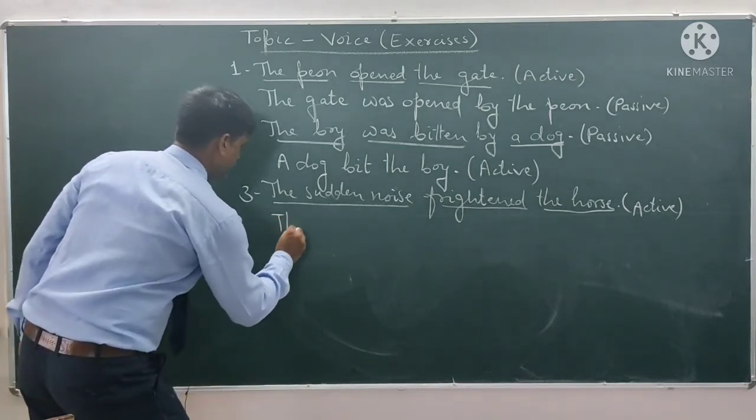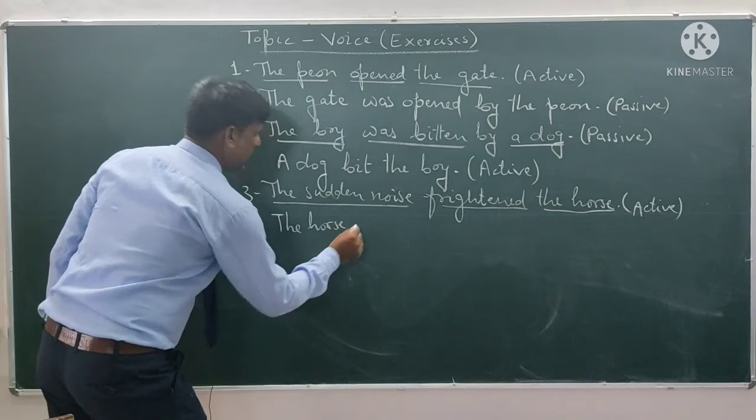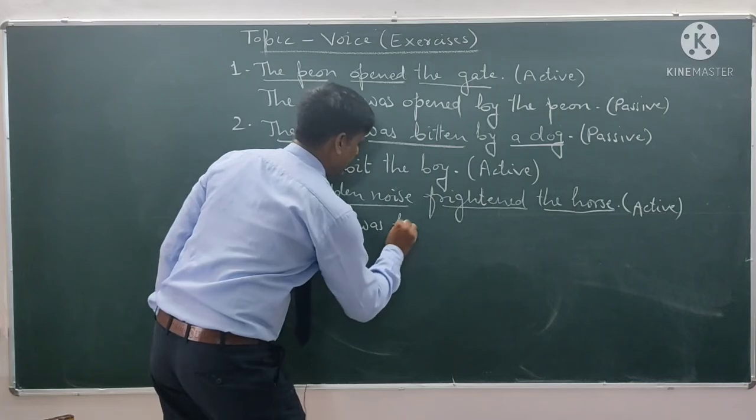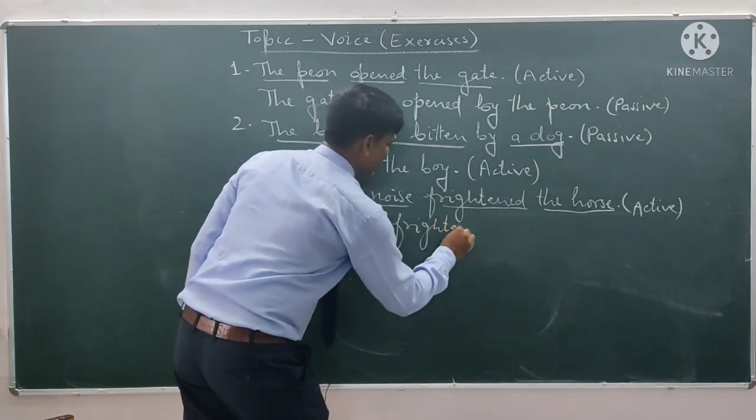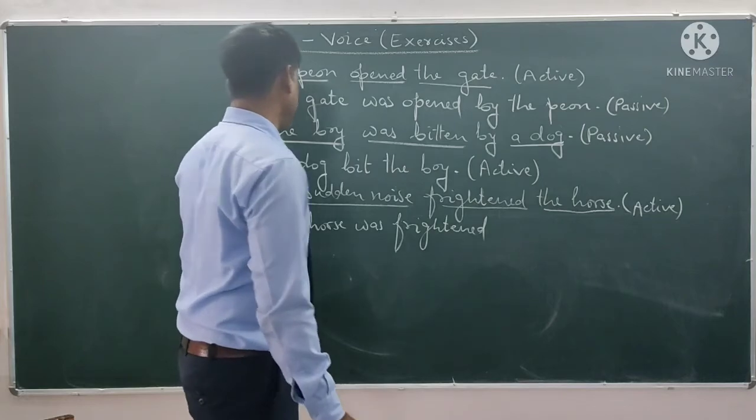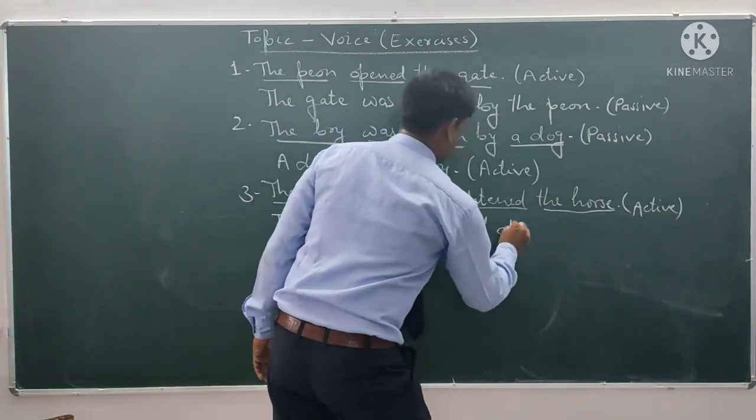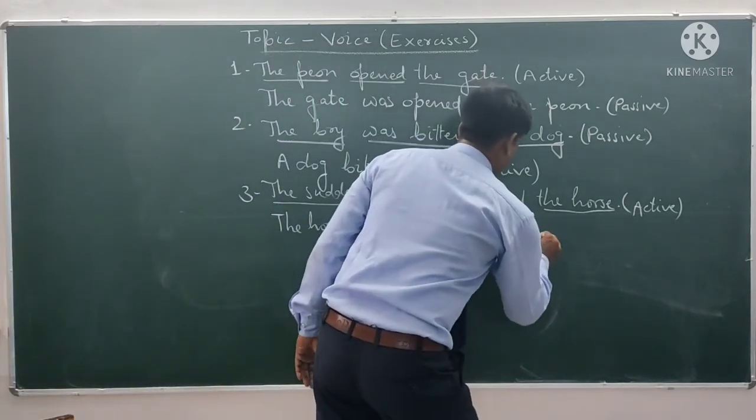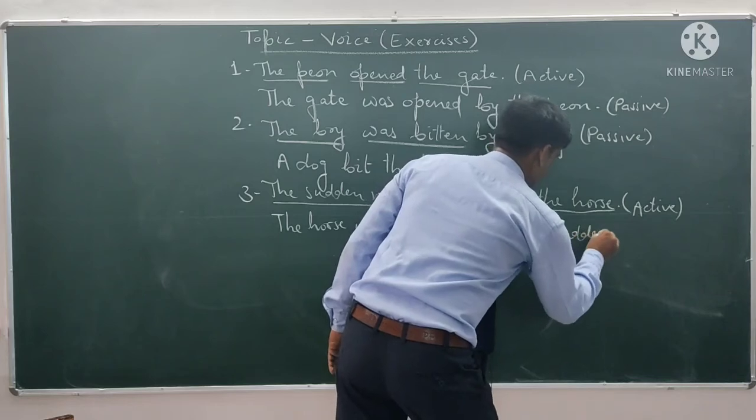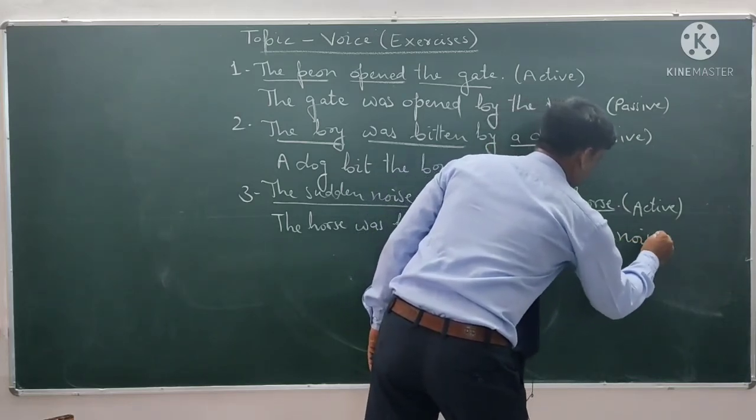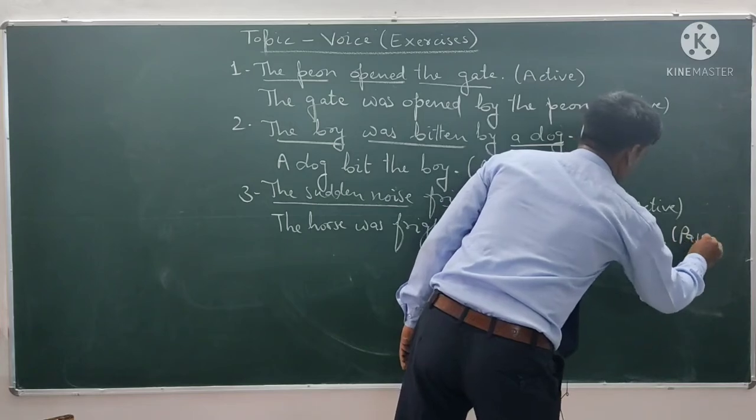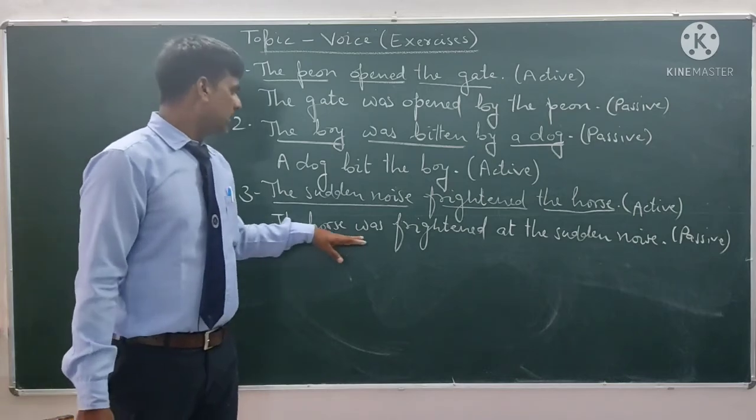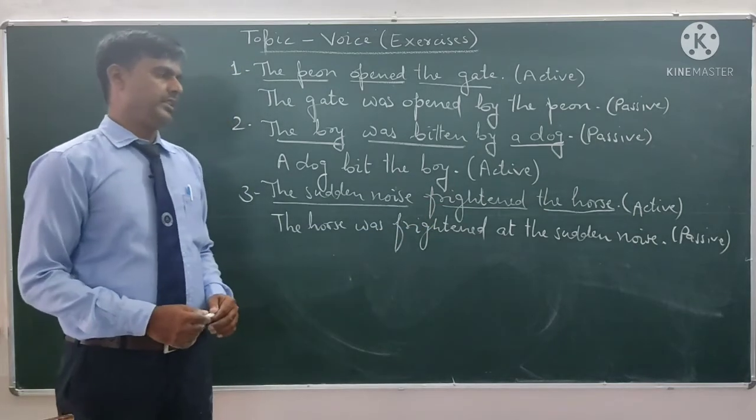So the horse will be the subject in passive voice. The horse is singular, that's why was. Third form of main verb, frightened. The horse was frightened at, because of this frightened, the horse was frightened at the sudden noise. Sometimes we don't use by in passive voice. So the horse was frightened at the sudden noise.